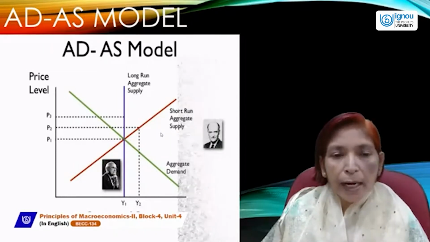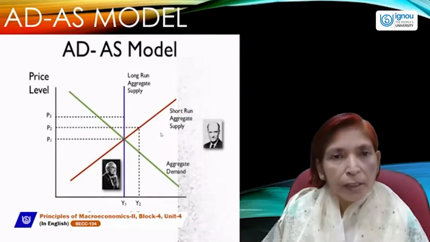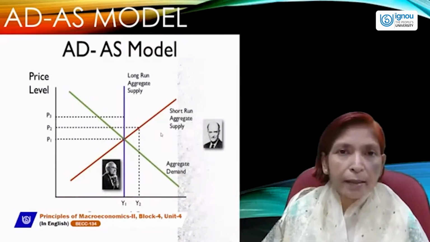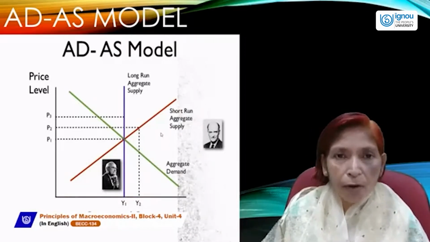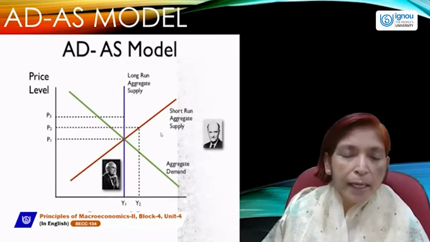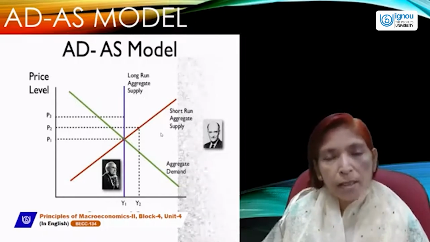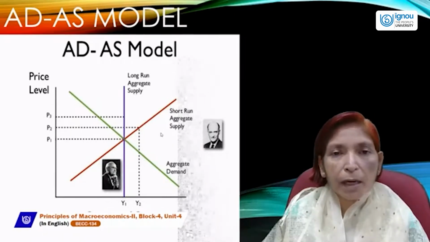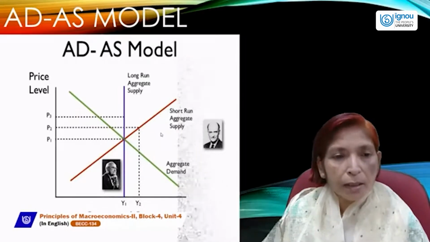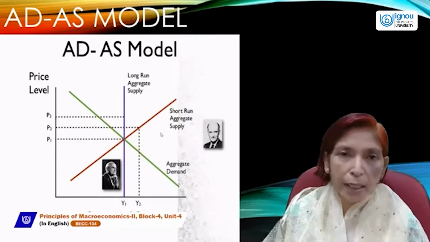Short run and long run is a classification of time period. Time period is classified by Dr. Marshall. Marshall said that time period has three different forms. One is the very short period, which is known as the market period. Second is the short period, and third is the long period. The very short period, known as the market period, is one in which supply can't increase or decrease. Supply can't change due to a change in demand. Supply cannot increase or decrease in the market period.